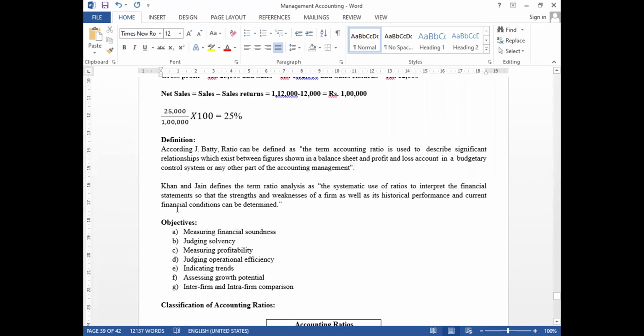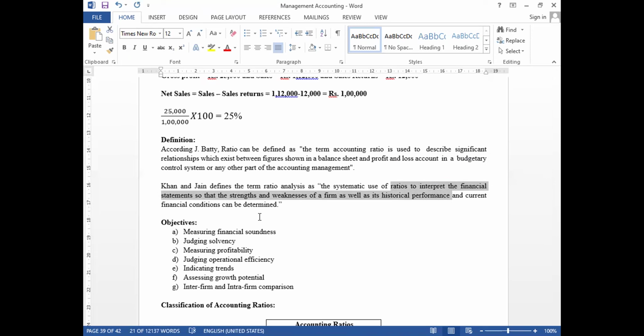Okay, next, Khan and Jain define ratio analysis as the systematic use of ratios to interpret the financial statements so that the strengths and weaknesses of a firm as well as its historical performance and current financial conditions can be determined. So as I said, historical performance and current financial conditions can be determined with the help of the relationship between the numbers, which is called ratio analysis.